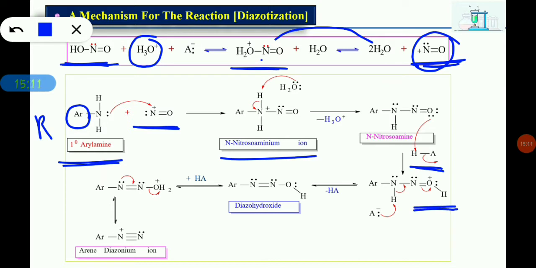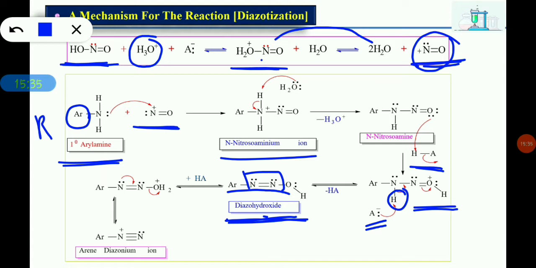Next, the base A minus in the reaction mixture takes one of the protons from the nitrogen atom, and again it forms a nitrogen to nitrogen double bond. This is what we call diazo hydroxide. The nitrogen to nitrogen double bond is diazo, and there is a hydroxide group at the end, so it is diazo hydroxide.